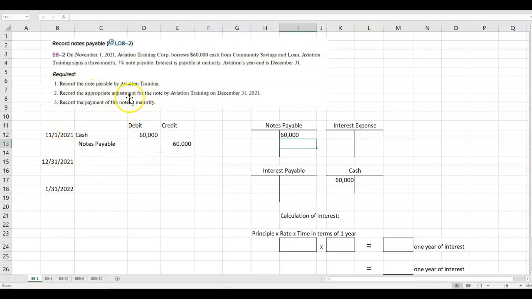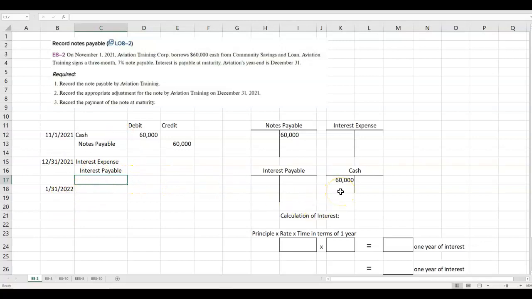The second says record the appropriate adjustment for the note on December 31st. So we have to adjust for interest expense because they have incurred some expense during the year of 2021 that we want to put in 2021. So we're going to debit interest expense and we're going to credit interest payable because they aren't actually paying it yet. They're going to pay it 3 months after they borrow it. They're not paying it at December 31st. They're paying it at January 31st, the next year.